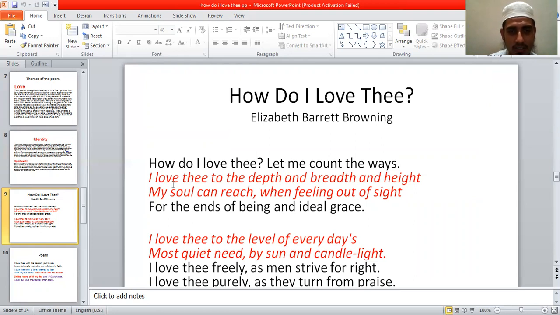Then she starts counting. I love thee to the depth and breadth and height. A fantastic line. In the very first way she expresses here, the way she loves her husband is very deep. She says I love thee, I love you, that means I love you to the depth and breadth and height. Only depth is not enough in love.